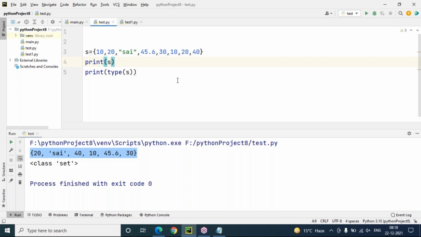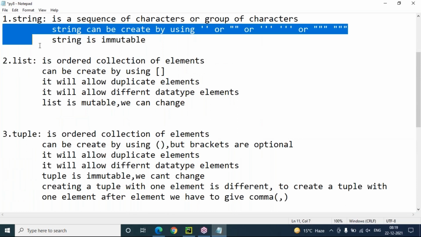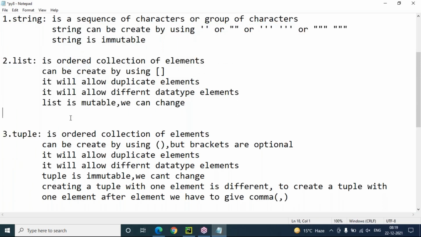that doesn't have any indexes. Suppose a string is there. String is a sequence of characters. List is a group of elements, an ordered collection of elements. Tuple is an ordered collection of elements. So string, list and tuple have indexes. Indexes means like 0 index, 1 index, 2 index, and so on. Every element is present at a particular index. If you want to access any element, we can use indexes.